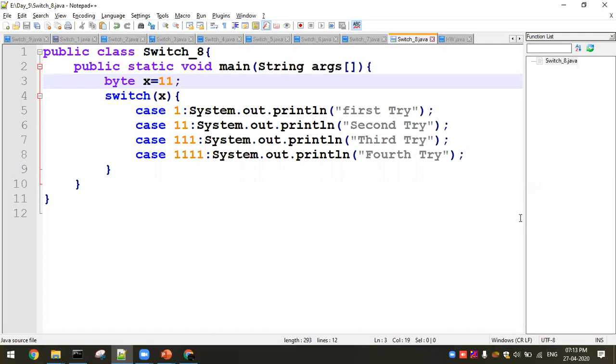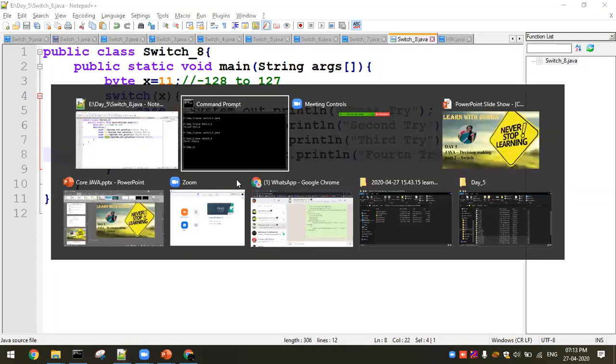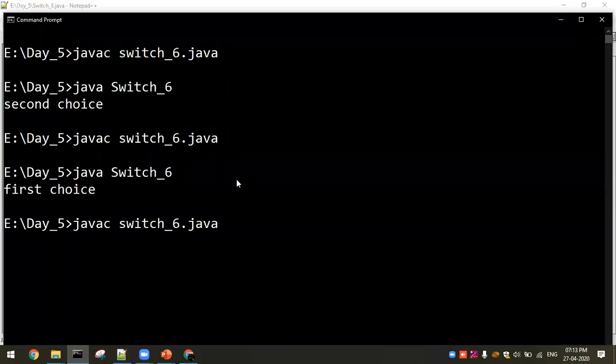So listen, what will happen here? Byte ranges between minus 128 to plus 127. So what will happen? Up to the third case is going to be proper, but the fourth case, what will happen? It is going to make an overflow. So this is going to throw an error. Eighth question. This is going to throw an error.